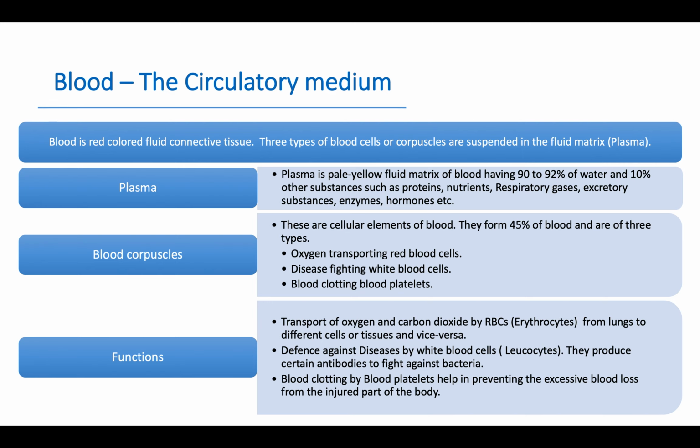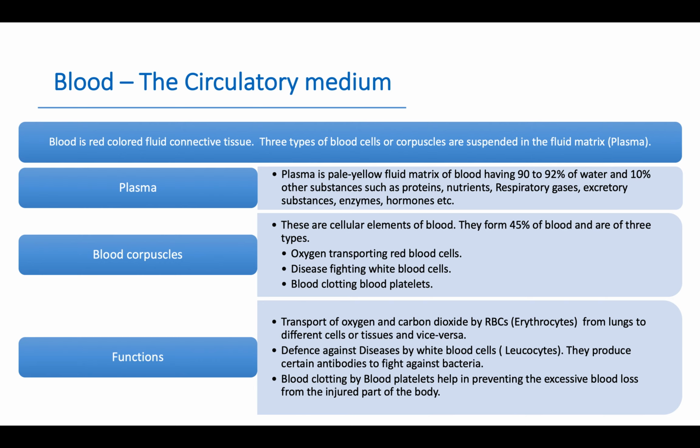Plasma is the pale yellow fluid matrix of blood having 90 to 92% water and about 10% other substances such as proteins, nutrients, respiratory gases, excretory substances, enzymes, hormones, etc.